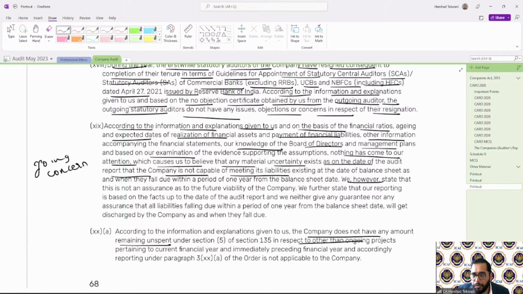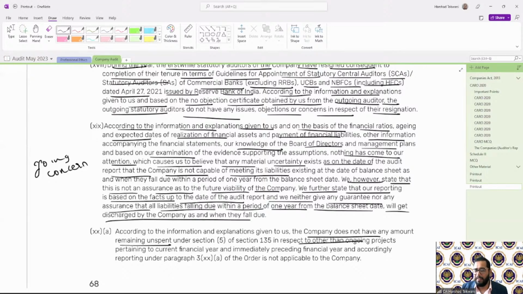However, we state that this is not an assurance of the future viability of the company. We further state that our reporting is based on the facts up to the date of the audit report, and we neither give any guarantee nor any assurance that all the liabilities falling due within a period of 1 year from the balance sheet date will get discharged by the company when they fall due. So this is how it is reported for the going concern.